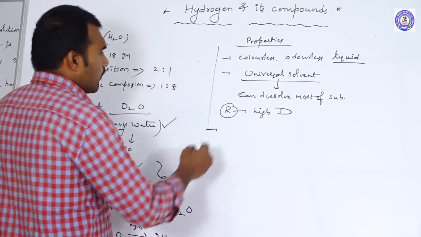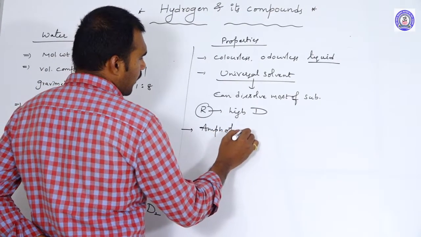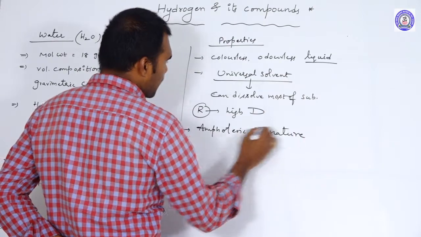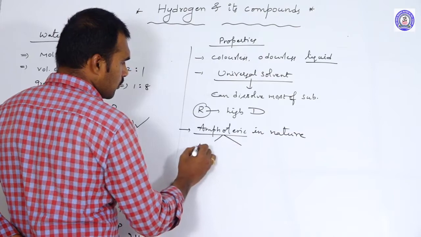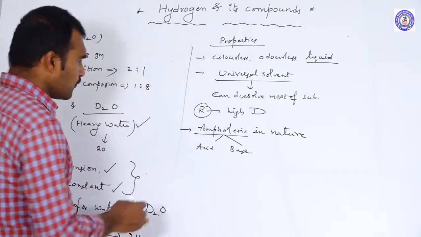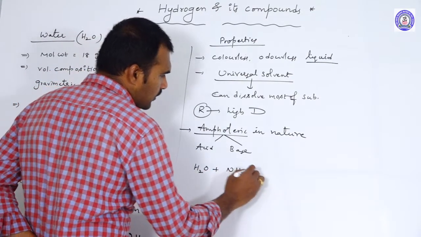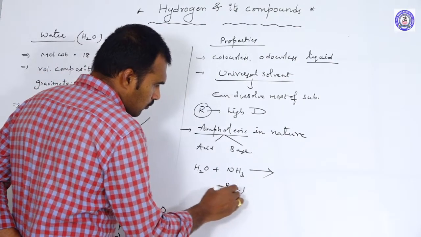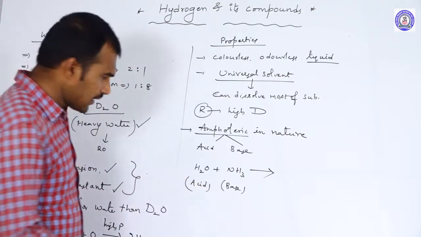Coming to the properties, it is amphoteric in nature. What do you mean by amphoteric? Amphoteric means it can act as both acid and base. Let us see. If you take H2O and pass ammonia gas, ammonia is a base, and in this case H2O is acting as an acid.